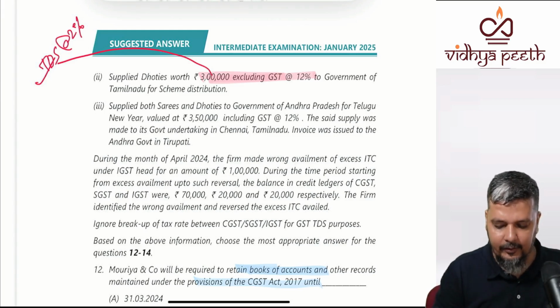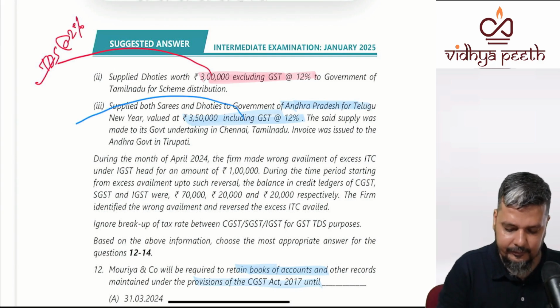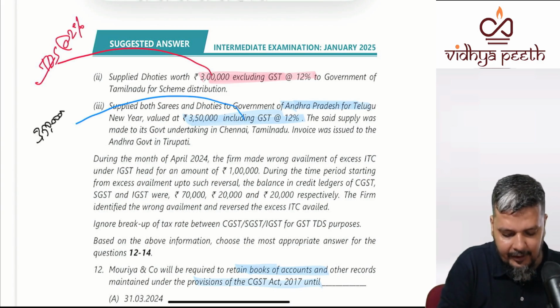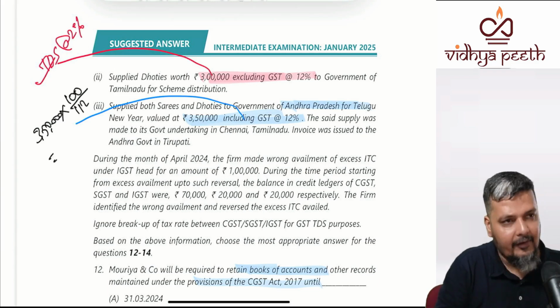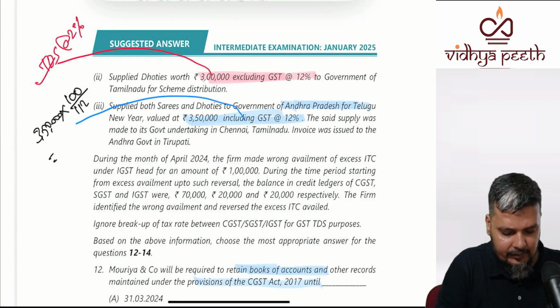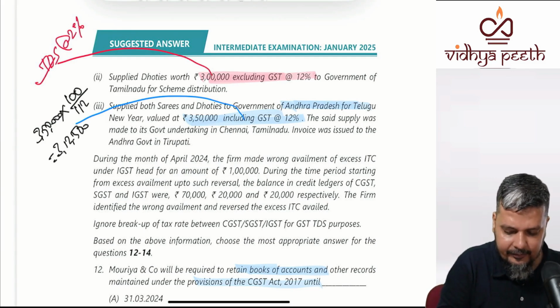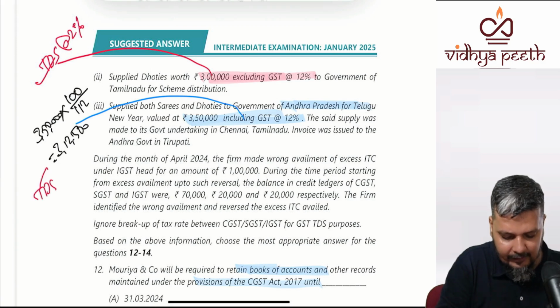Next. Supplies both saris and dhotis to the government of Andhra Pradesh for Telugu New Year for 3,50,000 including GST. So when it says including GST, first you have to calculate: 3,50,000 multiplied by 100 divided by 112. What is the value? 3,12,500. Whether TDS will be there? Yes, TDS will be there.